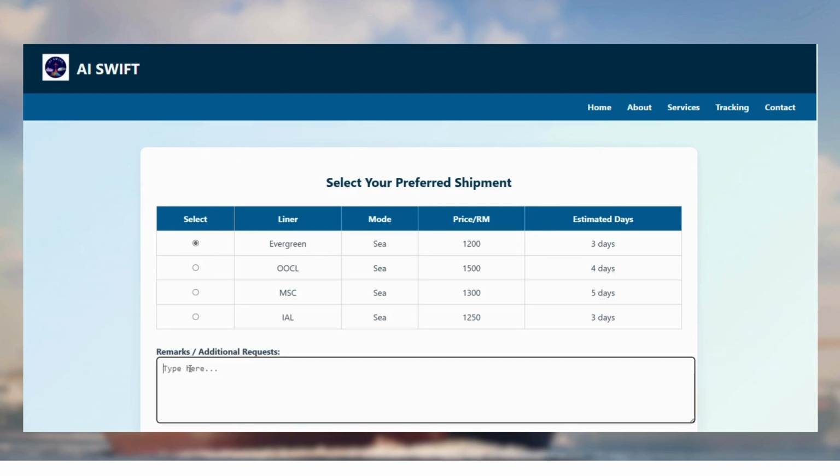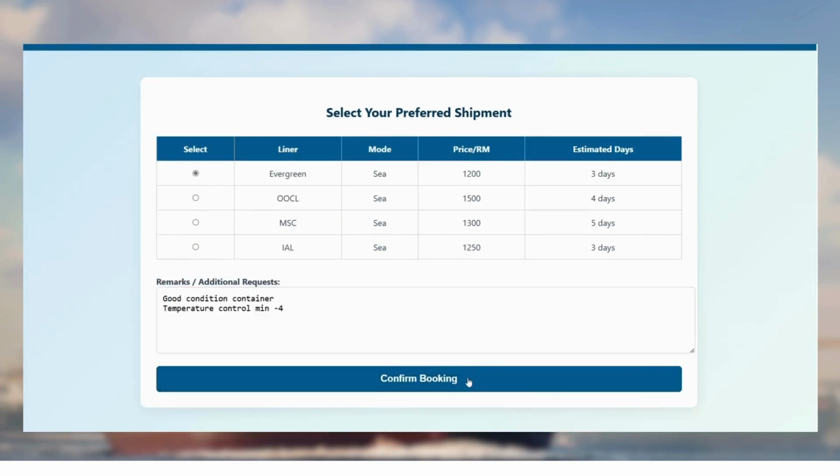Then here is the box for adding any remarks or additional requests. So for example, we can put good condition container. Then since it's a reefer cargo, we can mention about temperature maybe. So the temperature control should be minimum -4 maybe, for example. Then we should confirm the booking.